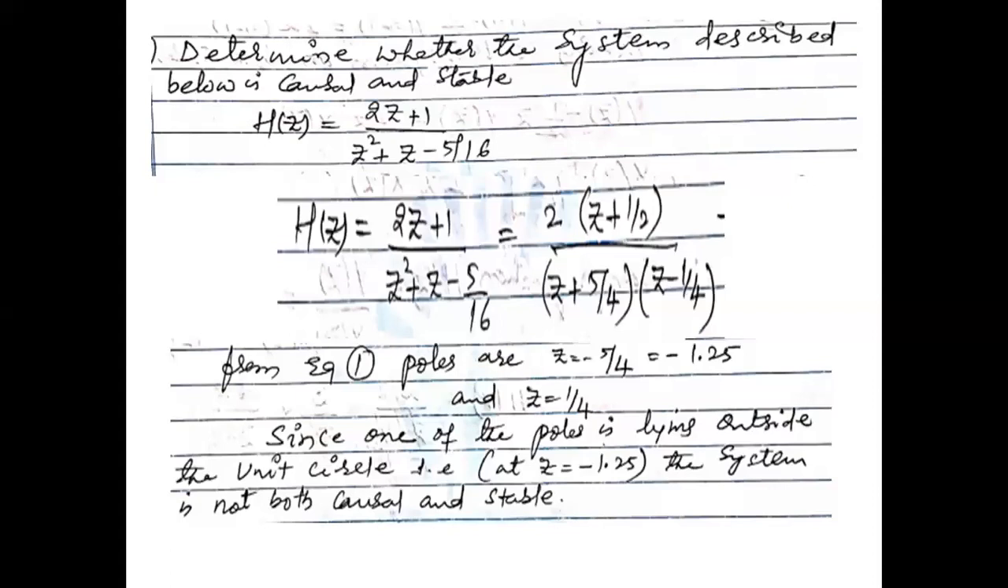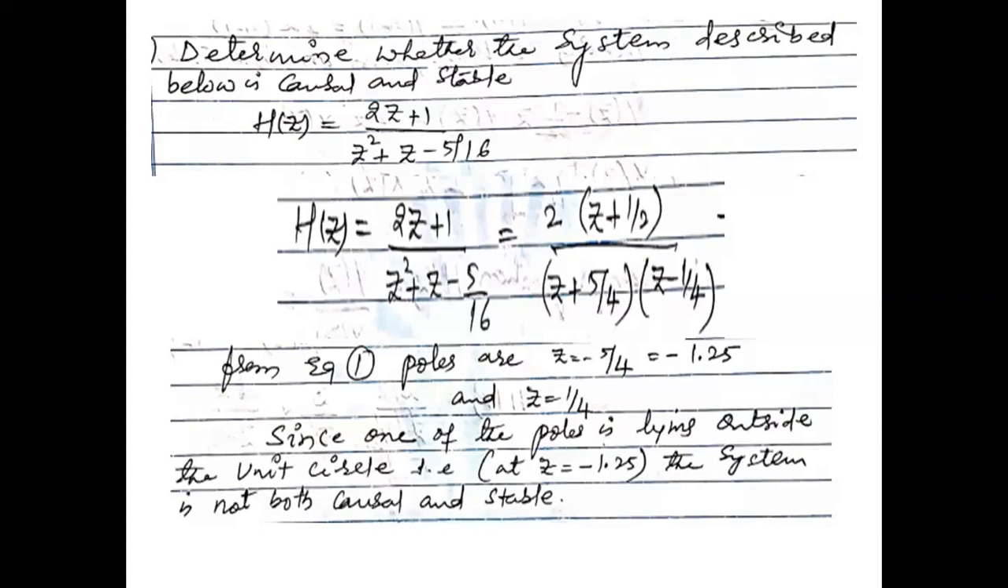तो यहाँ पे क्या हो रहा है? One pole is lying outside the unit circle, that is 1.25, right? So based on that, we can say that since one of the poles is lying outside the unit circle, that is at z equals minus 1.25, the system is not both causal and stable. क्योंकि ये condition satisfy नहीं हो रहा. Understood? Any confusion here? No, sir. Can I move to the next example? Yes, sir.